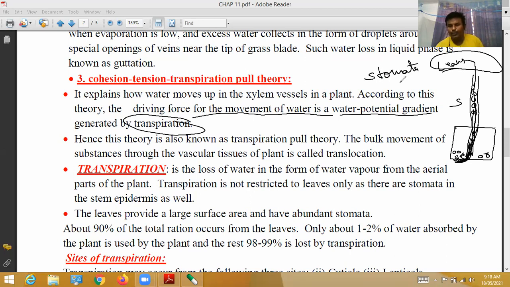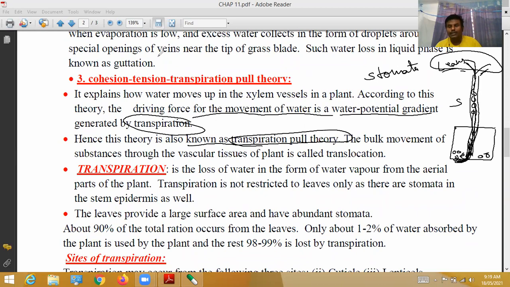So through those stomata, water is evaporated. The leaf surface, veins, petiole, water is continuously pulled in the upward direction, in such a way that water is evaporated continuously. Hence this theory is also known as transpiration pull theory. Cohesion tension theory is also called transpiration pull theory.